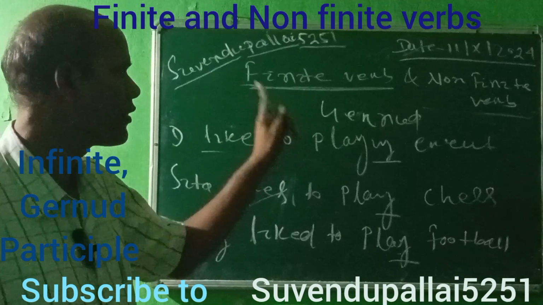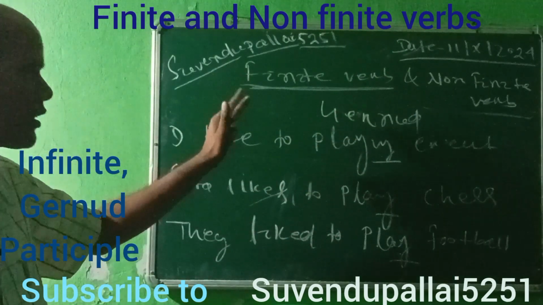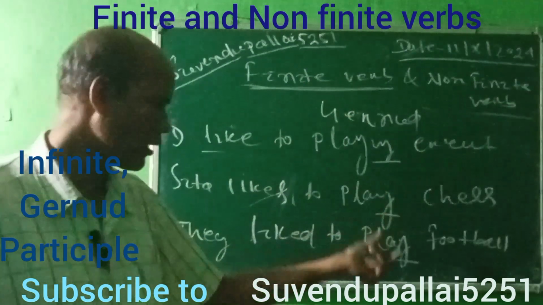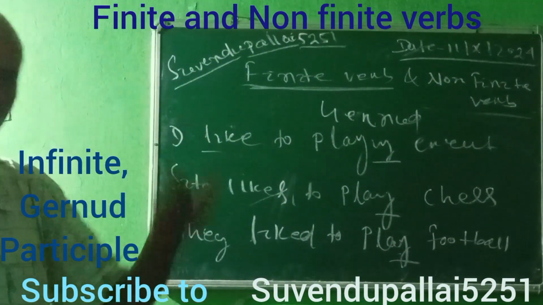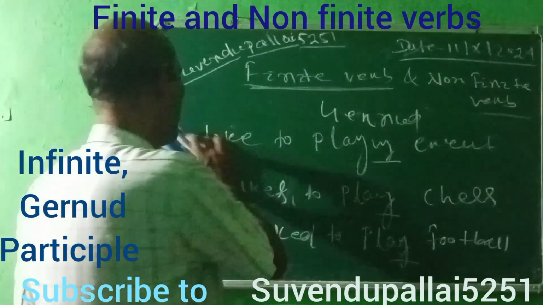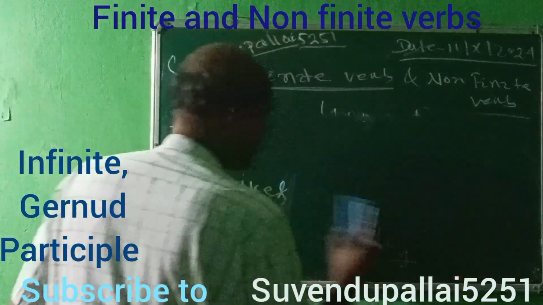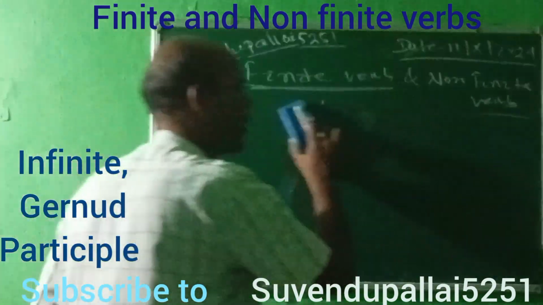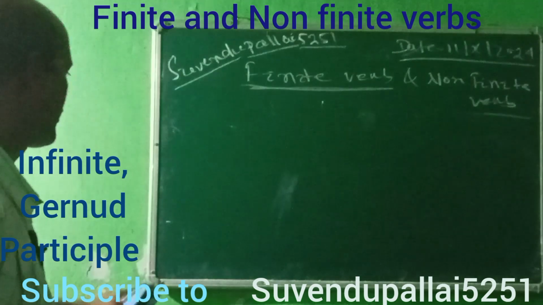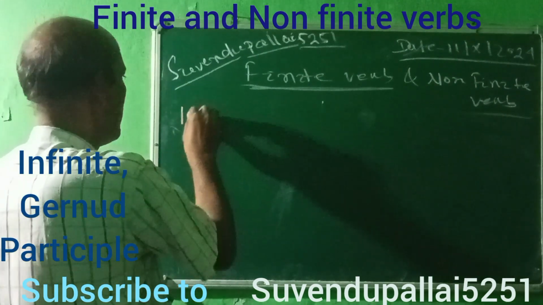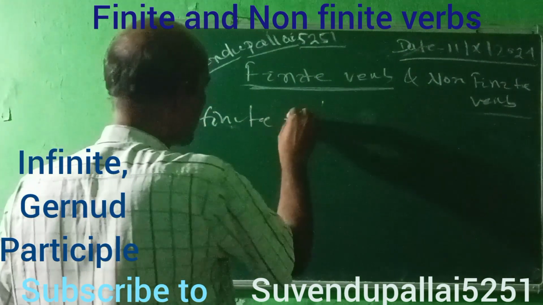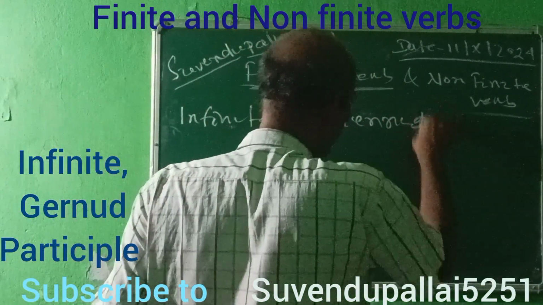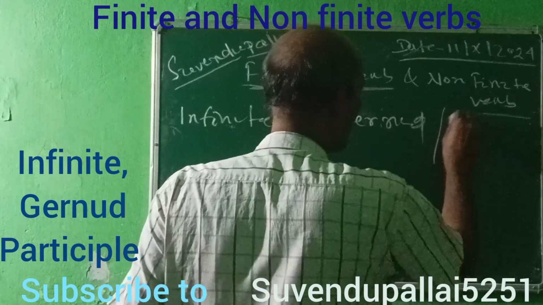As we discussed, non-finite verbs are of three types. One is to plus infinitive, with or without to. Then gerund, where there is ing. And the last one is when there are adjectives, an en or ed or have. We have discussed to plus infinitive, then gerund, and then we will discuss participle.